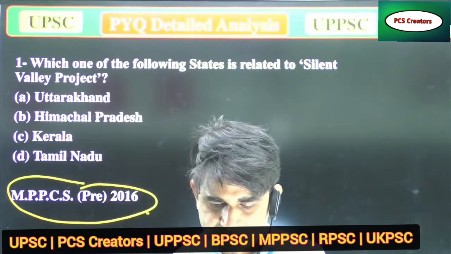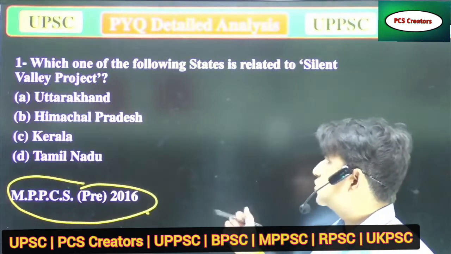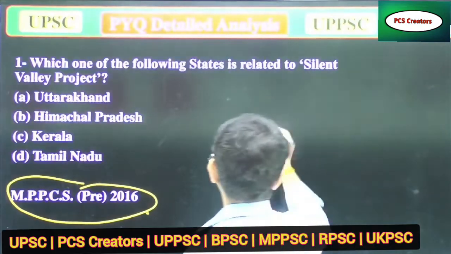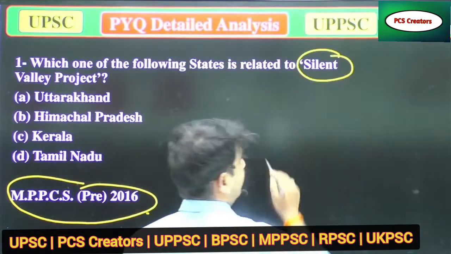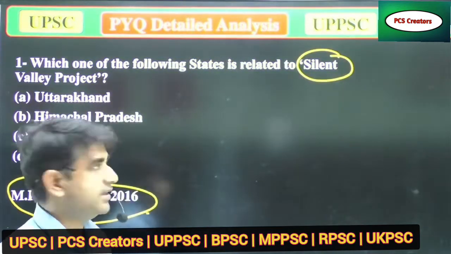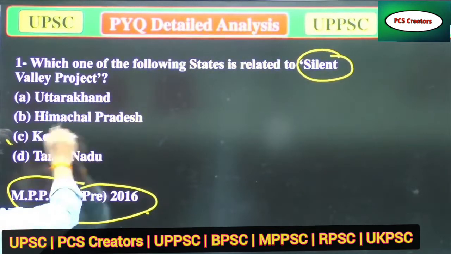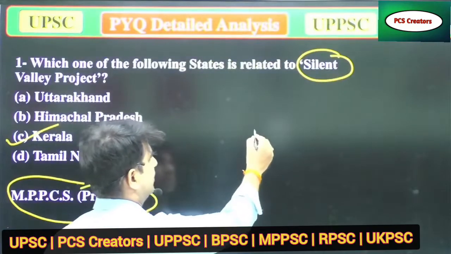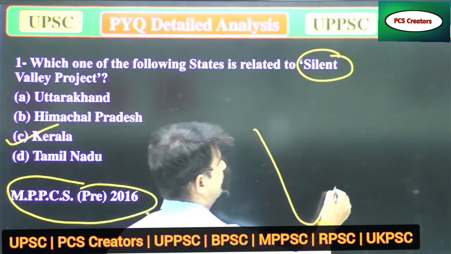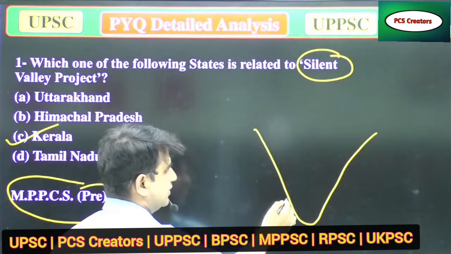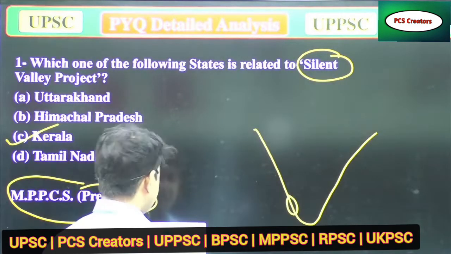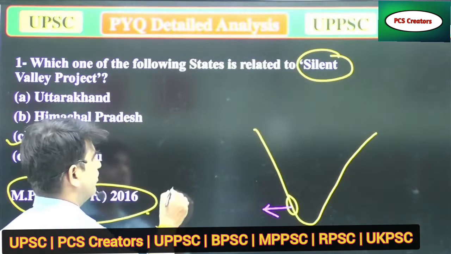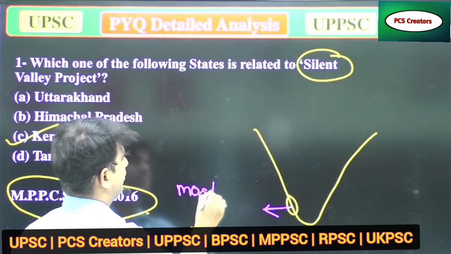So as I'm saying about our question, which one of the following states is related to the Silent Valley project? In India, the Silent Valley is found in Kerala. If you talk about the map of India, this is the lower part of India, not the upper part. The area where Kerala is found is the most biodiverse area.